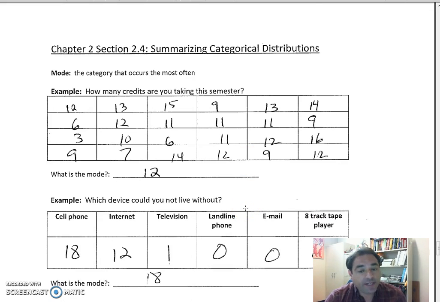So I asked my students how many credits they are taking this semester, and the responses I got were 12, 13, 15, 9, 13, 14, 6, 12, 11, 11, 11, 11, 9, 3, 10, 6, 11, 12, 16, 9, 7, 14, 12, 9, 12. Well, it's a bunch of numbers. But one thing we can find is the mode. The mode is the number that occurs the most. So notice that 12 appears 1, 2, 3, 4, 5 times, the most. So 12 would be our mode.